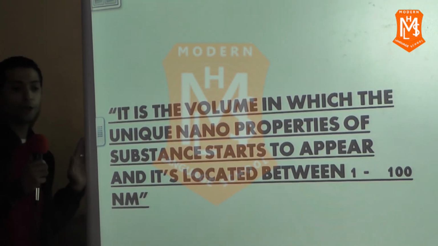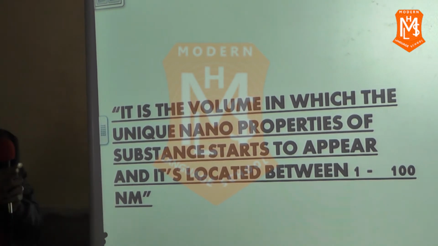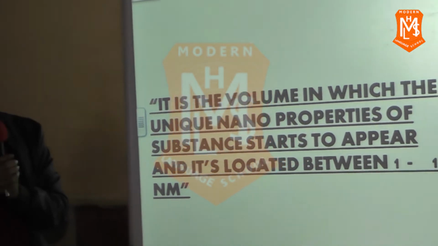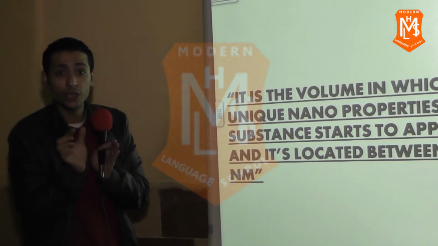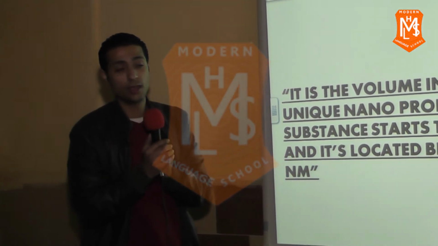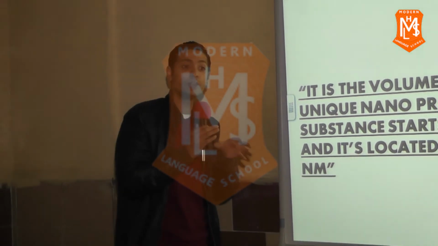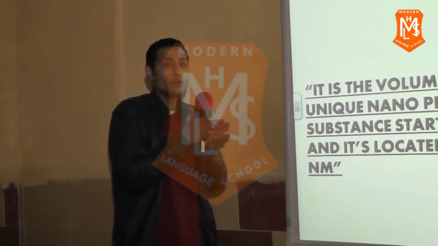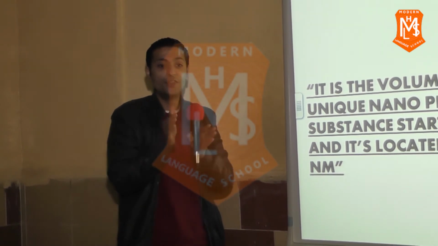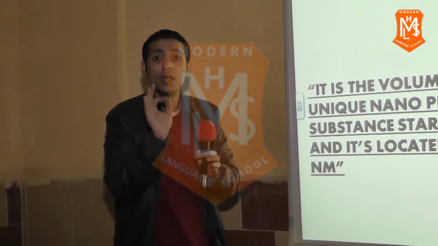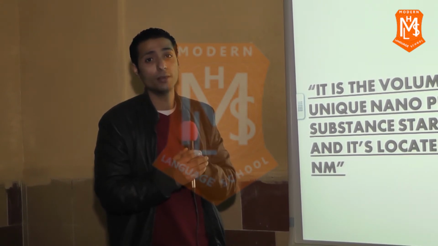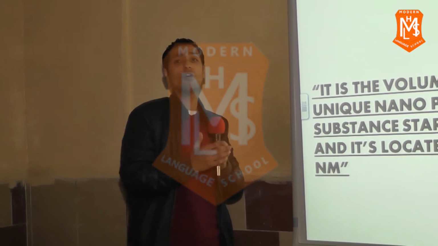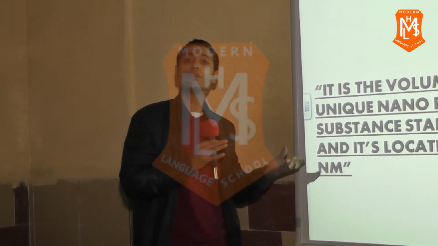Now we must know when the matter reaches this small size. The matter reaches this small size when it ranges between 1 and 100 nanometers. And this volume of substance is called the critical nanovolume. So we must know the definition of critical nanovolume. What is meant by critical nanovolume?